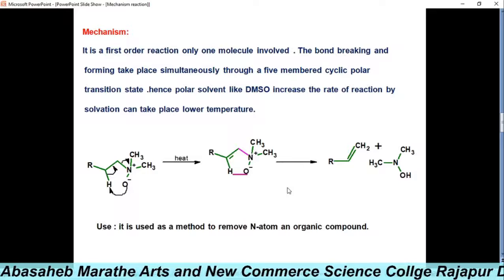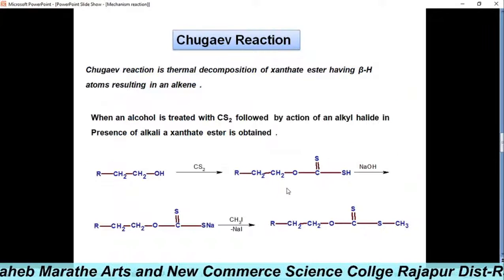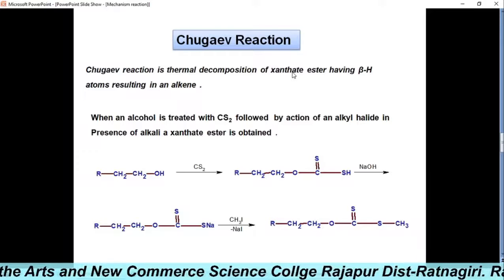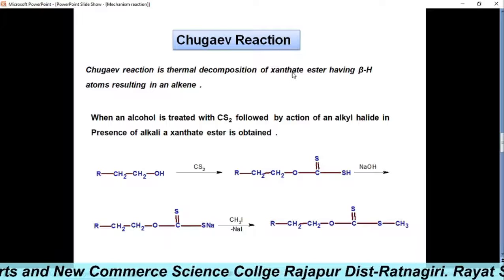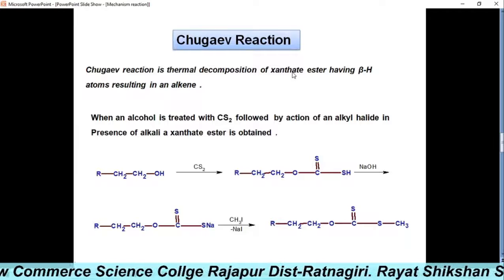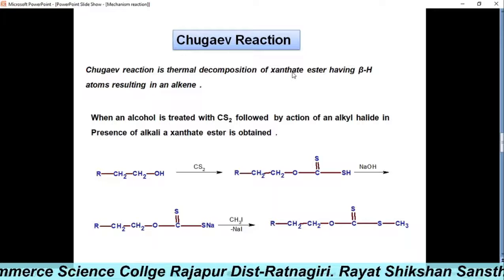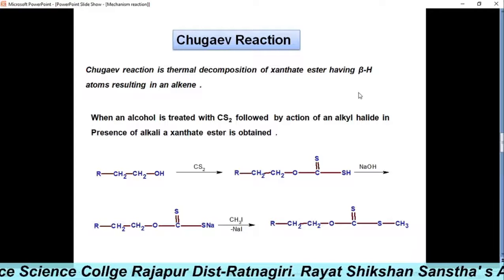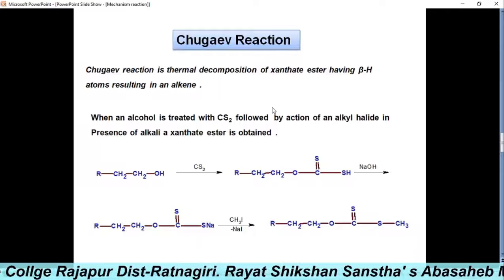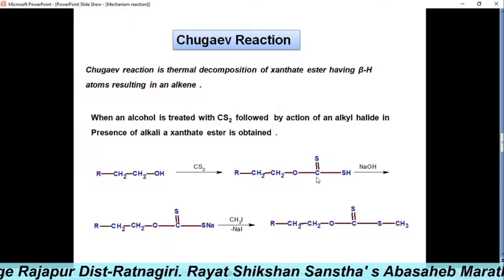Let's go to the next reaction, the Chugaev reaction. In the Chugaev reaction, when alcohols are treated with carbon disulfide followed by the action of alkyl halide in presence of alkali, a xanthate ester is obtained.